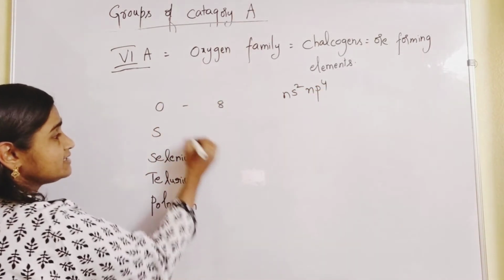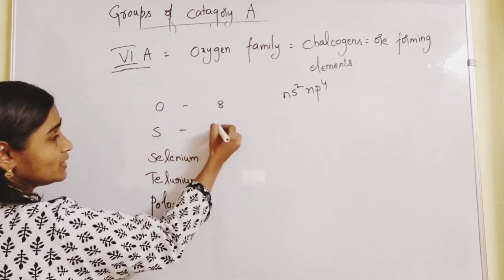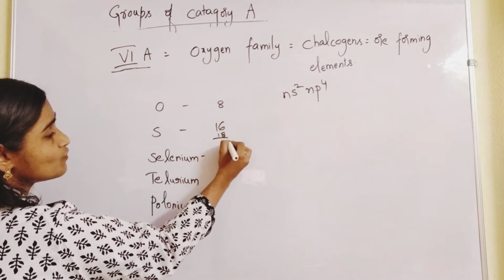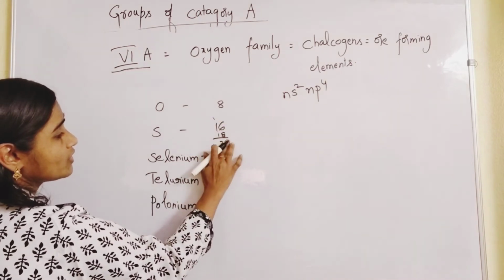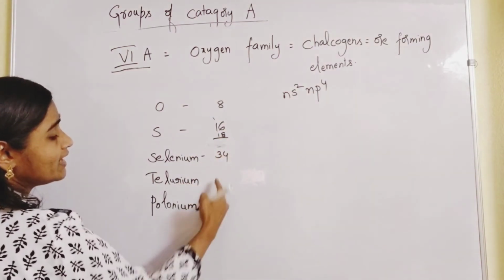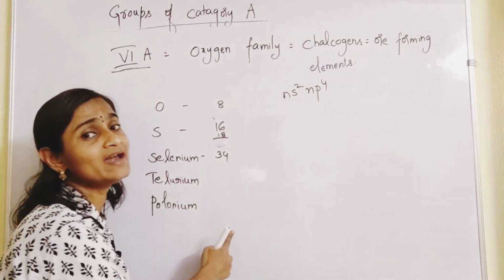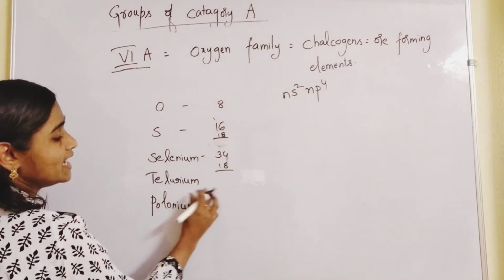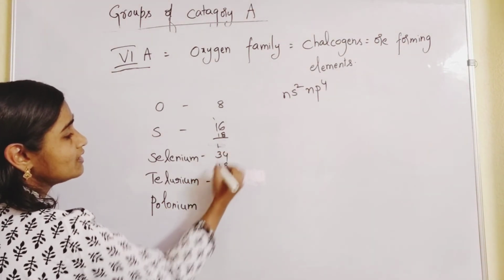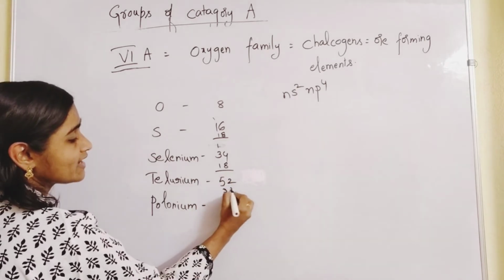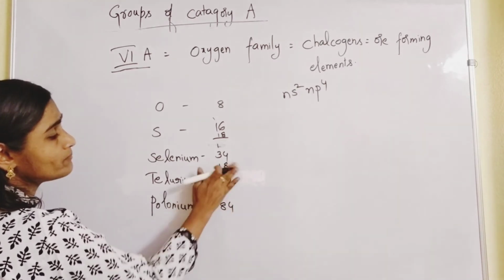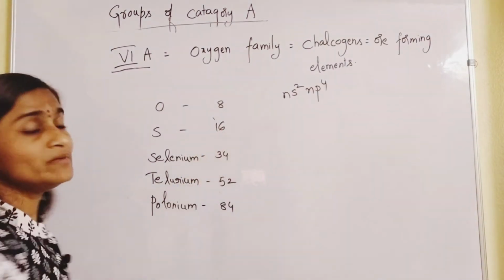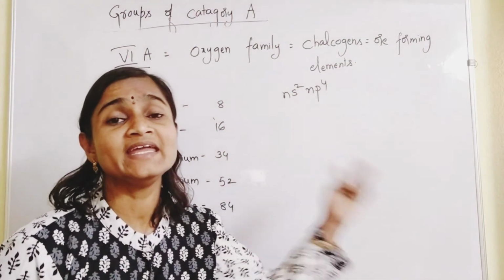Oxygen, you know it is 8. And sulfur, add 8 to that, you will get 16. Add 18 to this, how much will you get? 16 plus 18, 34. Again add 18 and then again add 32. So you will be getting the atomic numbers in that way. 34 plus 18, 52. And then add 32 to this, you will be getting 84. Always add in such a way that 2, 8, 8, 18, 18, 32.